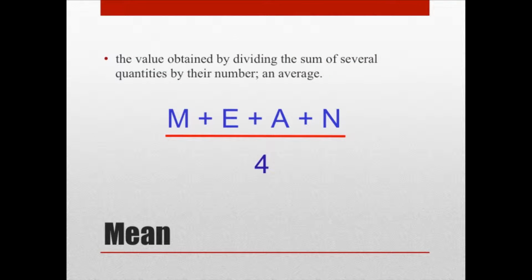The mean can be defined as the value obtained by dividing the sum of several quantities by their number, also known as an average. So here we have four numbers that can be represented by M, E, A, and N, and they are divided by 4 because that's how many numbers there are.